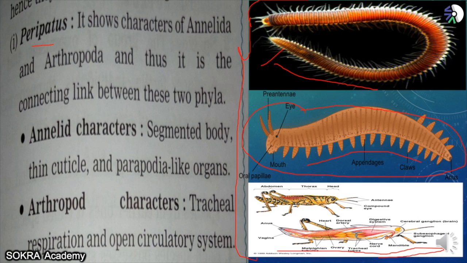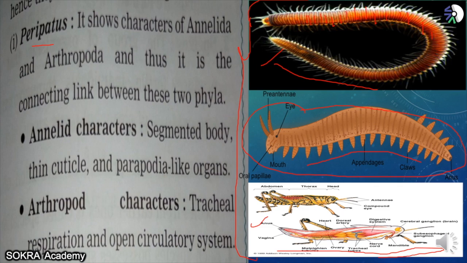In animal classification, Annelida comes first. What is an annelid? Annelids have a striped body. Can you see all these stripes which are present on the body of this organism? They have a striped body, but they cannot carry out voluntary functions. What are these functions? These are functions like the open circulatory system, like we have in the human body. We have a closed circulatory system.